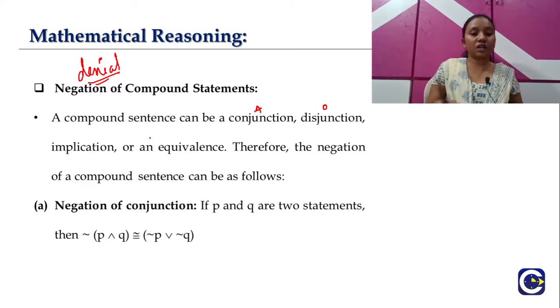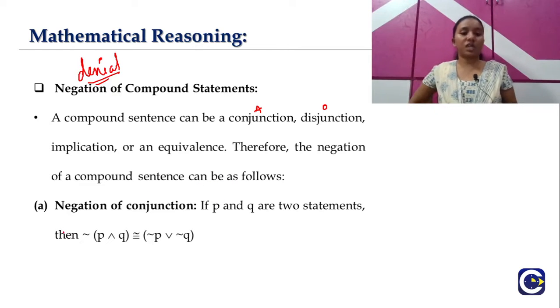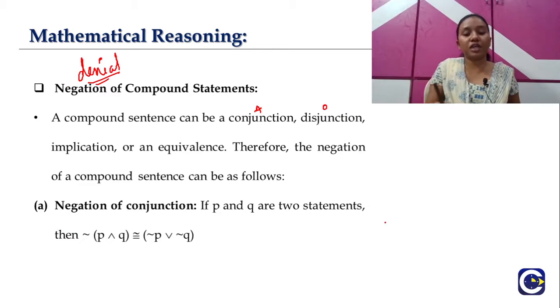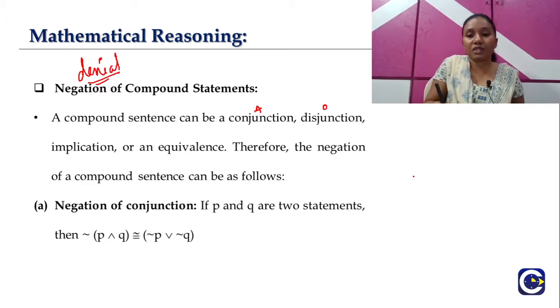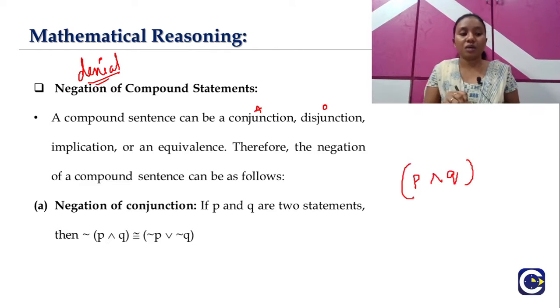So the first one is negation of conjunction, which is for our and. Right, so here P and Q are two statements, that means P and Q. So this is our regular compound statement, but here we have to find the negation of it.